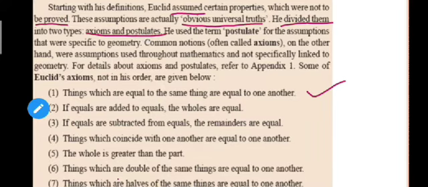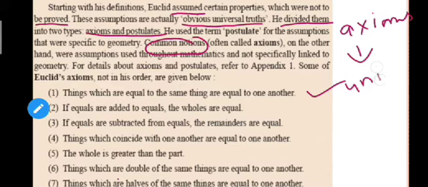Students, you have to keep in mind what we mean by axiom. Axioms are common notions. Notions are concepts. So axioms are common concepts which need not be proved. Axioms are universal truths that need not be proved. जिनको प्रूफ करने की ज़रूरत नहीं होती है, those statements are known as axioms.